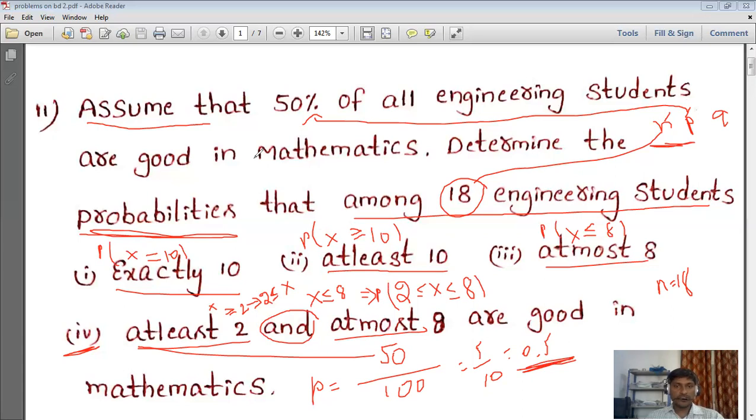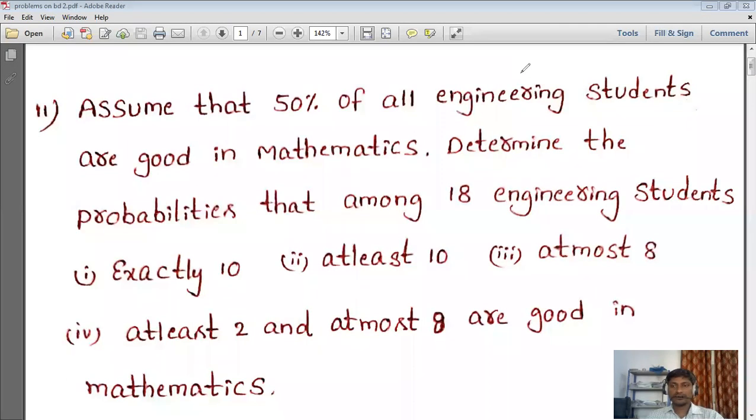Once you know, by seeing the problem, what we require and what we have to calculate, then it is easy: substitution in the formula, nothing in that. Why? Because n we know, p we know, q we know, and x also we know. Simply substituting in the binomial distribution formula. Okay, so now let us see that.